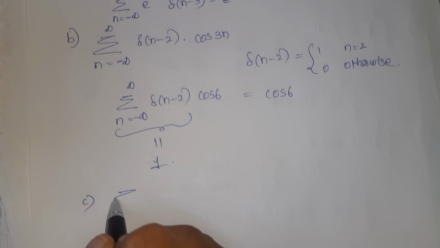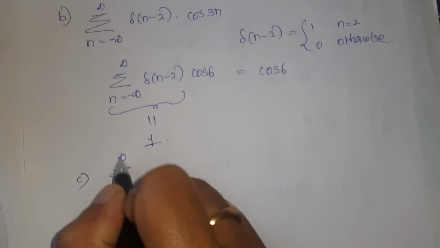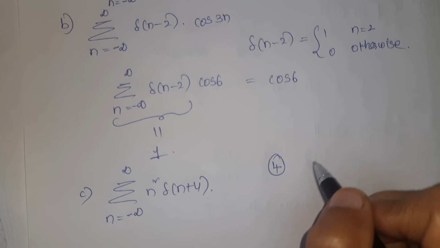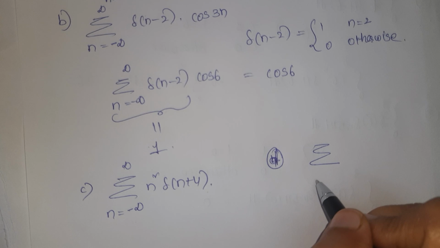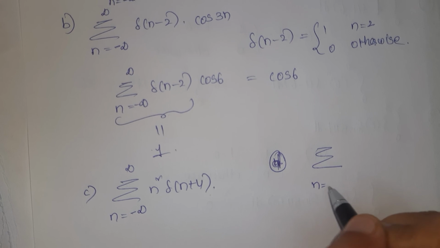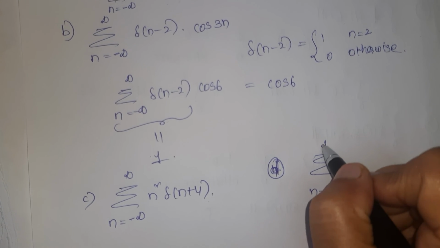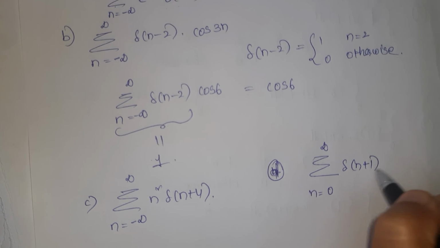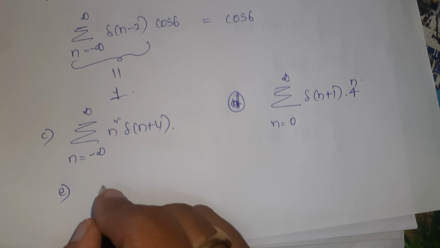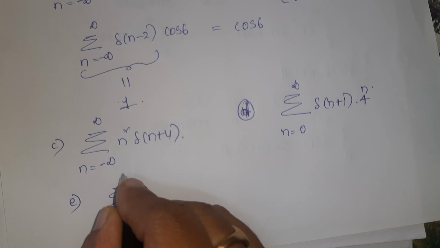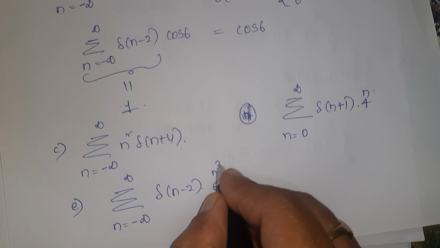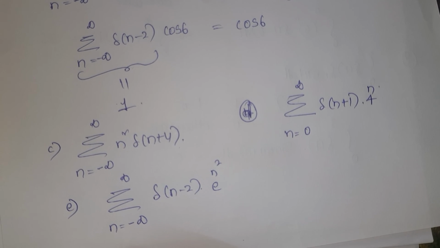Third one, summation n is equal to minus infinity to infinity n square into del of n plus 4. And fourth problem, summation n is equal to 0 to infinity del of n plus 1 into 4 power n. And last one, summation n is equal to minus infinity to infinity del of n minus 2 into e power n square. Okay, thank you.